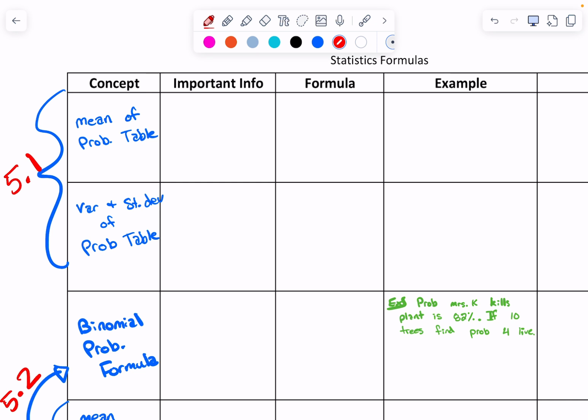Okay? And we will do that. Wait, is X R? X's are, yes. Yep, X's always are. Mean, variance, standard deviation of a probability table. So just the first 4 or just the first 3?